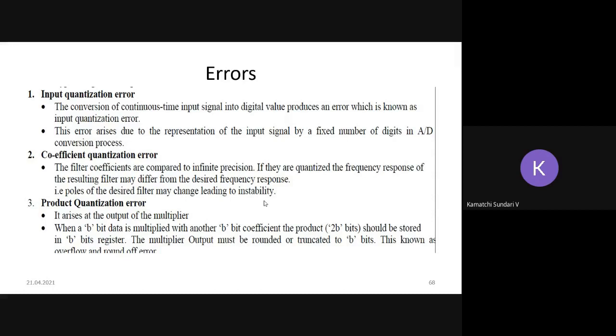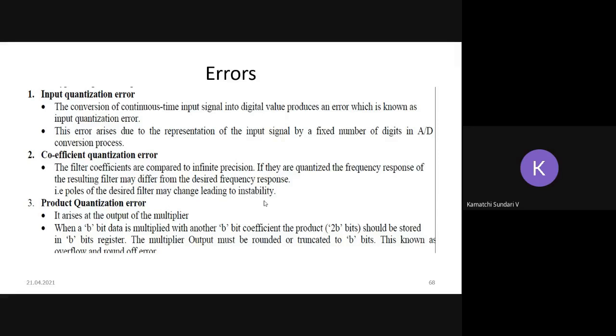If all my poles are lying on the left hand side of my S plane, then my system is a stable one. If it is on the right hand side, then my system is an unstable one, isn't it? So if I am designing my filter, and all my poles are lying on the left side of my S plane, then in that condition, my system is a stable one.